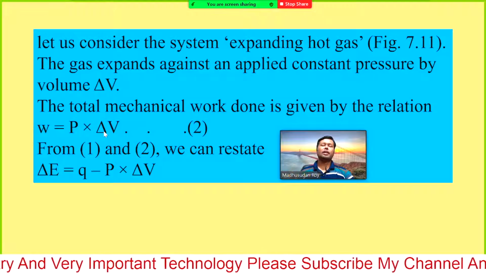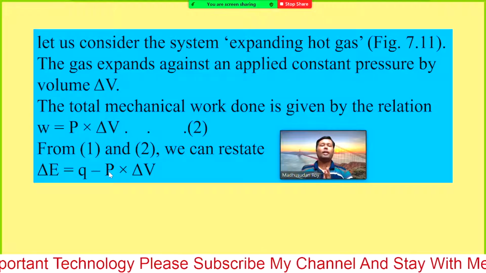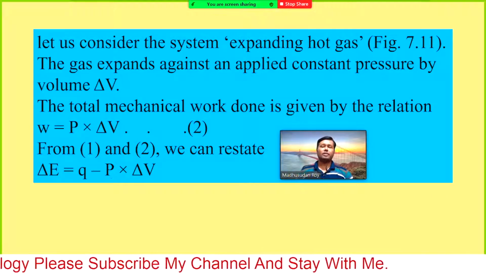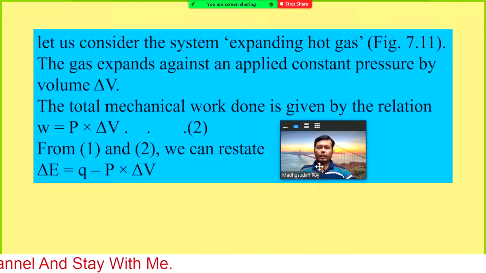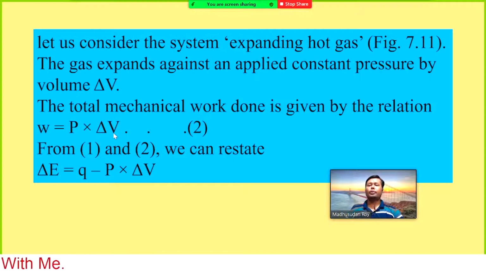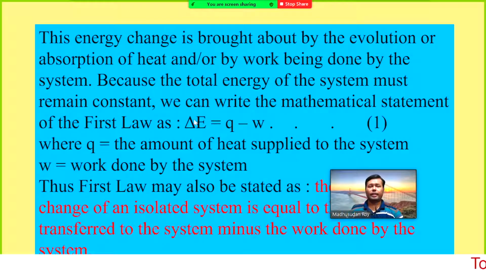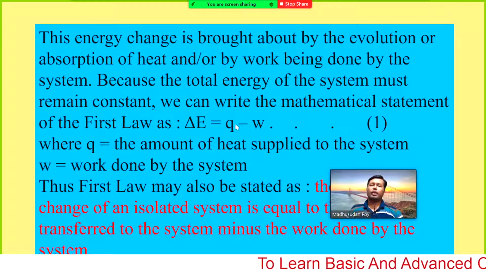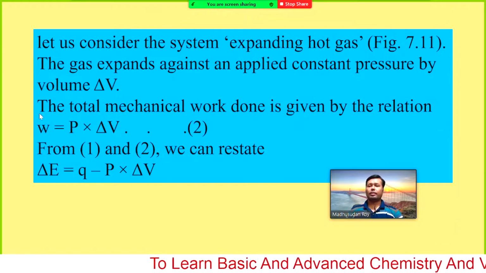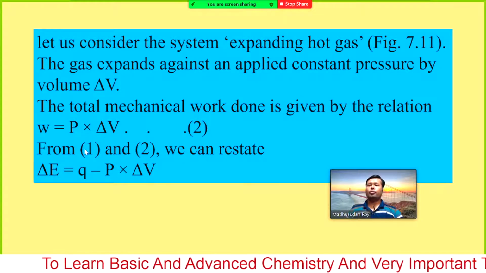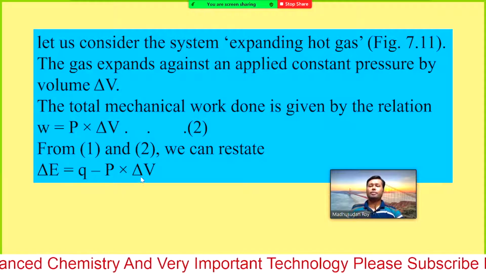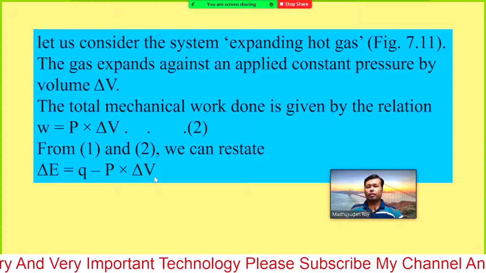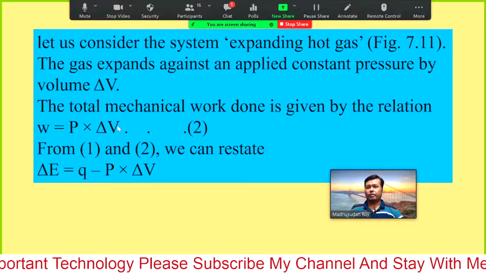In a previous class, we mentioned that the work done due to expansion is just P into delta V. So we are using the same formula: W equal P into delta V. Here we had the equation delta E equal Q minus W. If we put the value of W, we can write P into delta V. From 1 and 2 we can restate delta E equal Q minus P into delta V. Just put down the value of W in here.